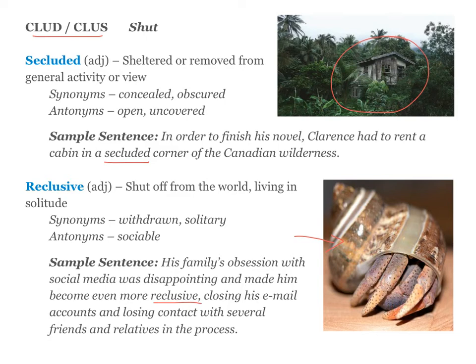So, important distinction between secluded and reclusive. Secluded refers to a place, right? So a secluded cabin, a secluded neighborhood, a secluded forest. Reclusive refers to a person. So there's a relationship between these two, right? So a reclusive person might live in a secluded cabin, but reclusive is still referring to the person, right? Whereas secluded is referring to the place.